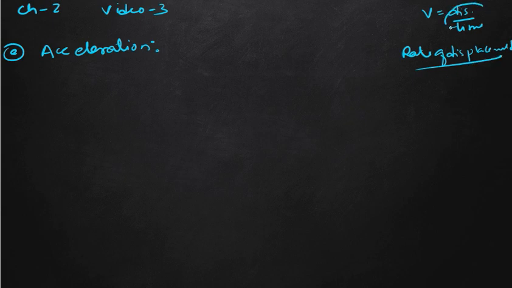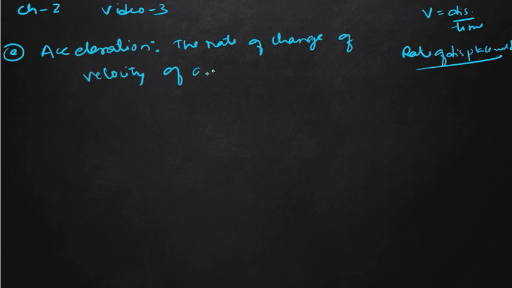For acceleration, we will just replace the displacement by velocity. Then rate of velocity will be our acceleration. The rate of change of velocity of a body is called acceleration. Clear?